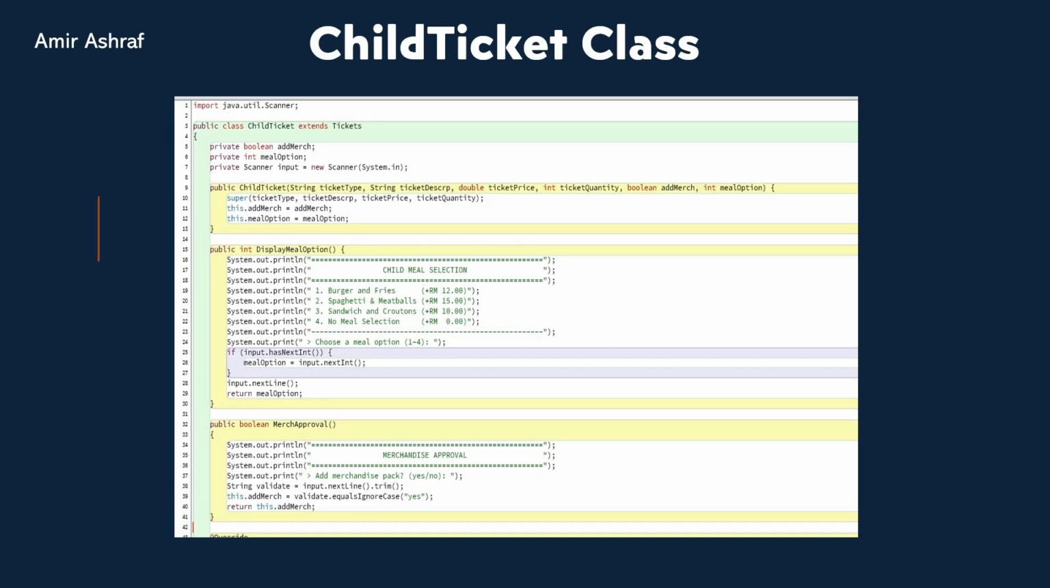Third, we have two interactive methods that handle user input. Display meal option: this method prints out a menu for the child's meal, takes the user's choice from 1 to 4, updates the selection, and returns the meal option. Merch approval: this method asks the user if they want to add a merchandise pack, checks if they say yes, updates the merchandise flag accordingly, and returns the result.